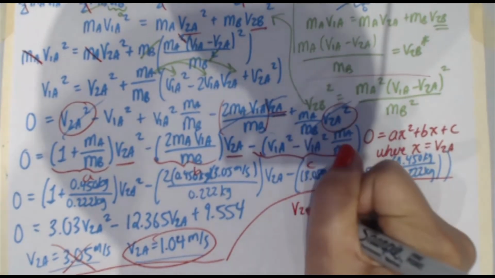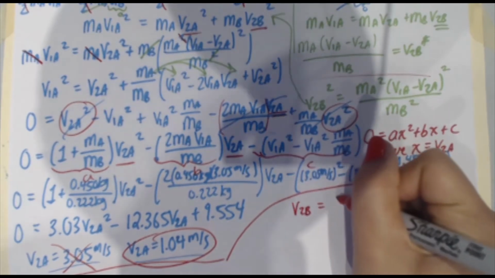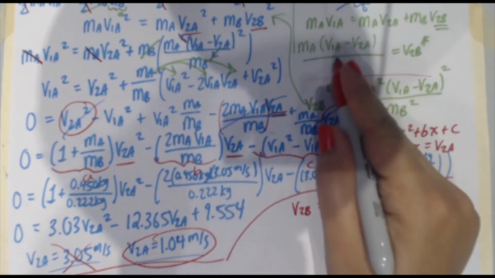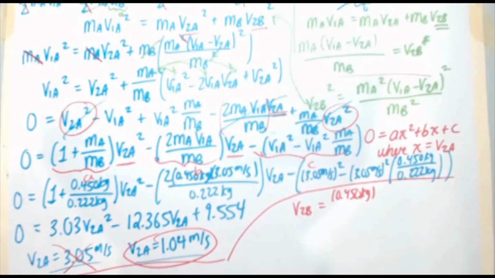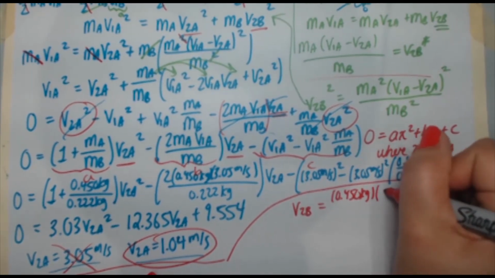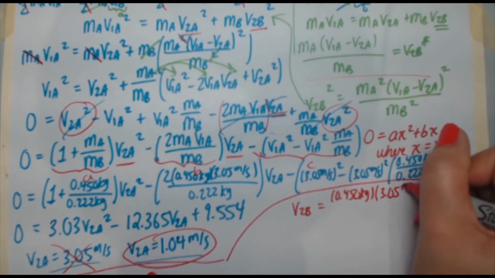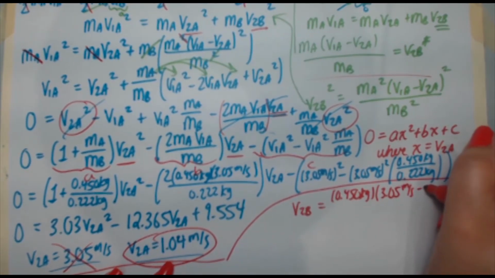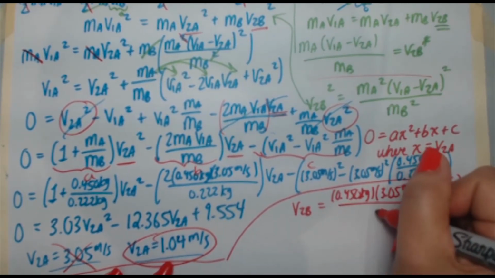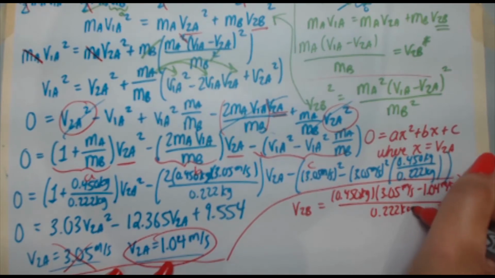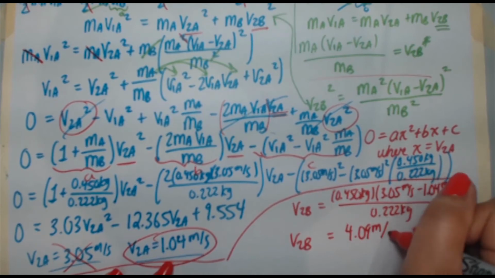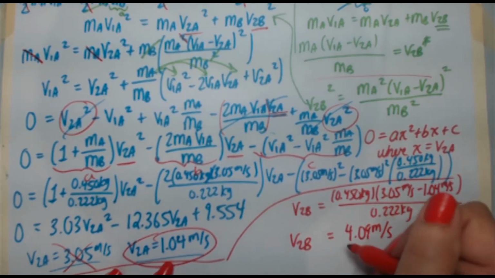So here we go. V2B equals MA, right? So MA is 0.450 kilograms times V1A. Oh, I can turn the light back on. Sorry. Times V1A. V1A is given in the question. It's 3.05 meters per second minus V2A, which I just found, 1.04 meters per second. And divide that by the mass of B, 0.222 kilograms. And when you plug that in your calculator, you are going to get 4.09 meters per second. Okay, so there's your V2B.